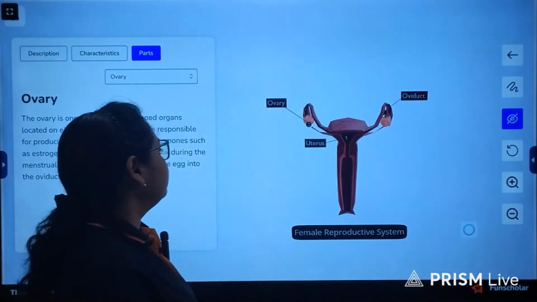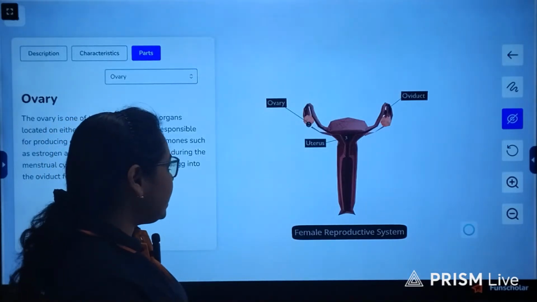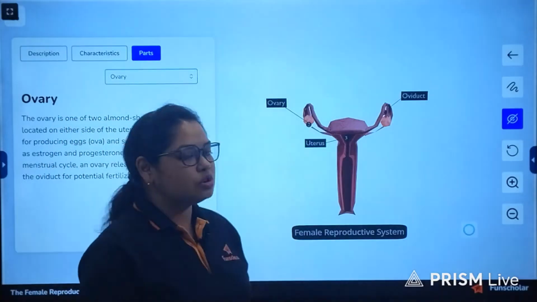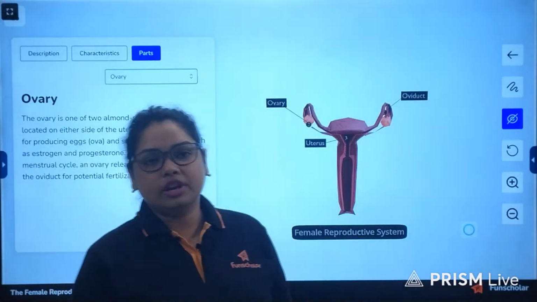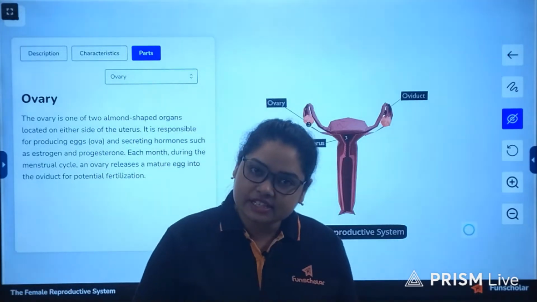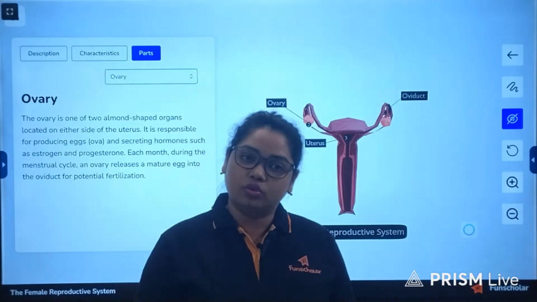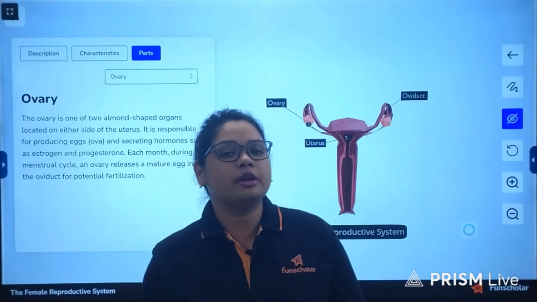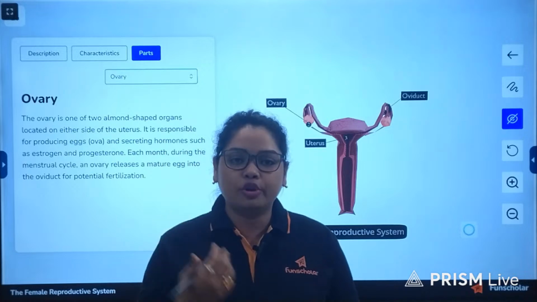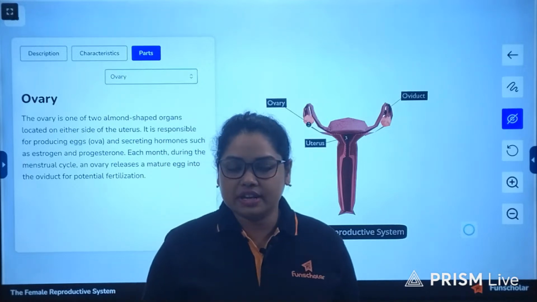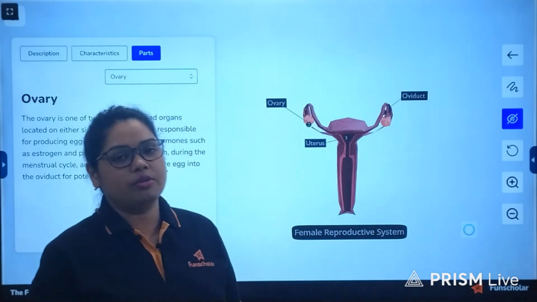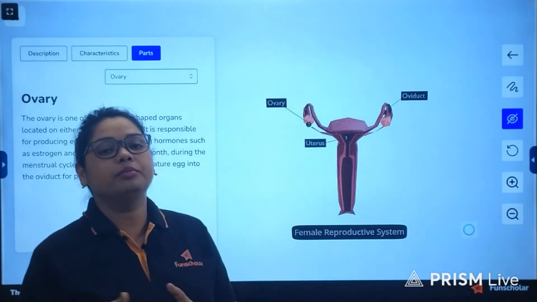Now, ovaries are the sites or the storehouse of many primary follicles which are fixed before the birth of the female child only. No more primary follicles are newly produced or stored in the ovaries of the female child after birth.